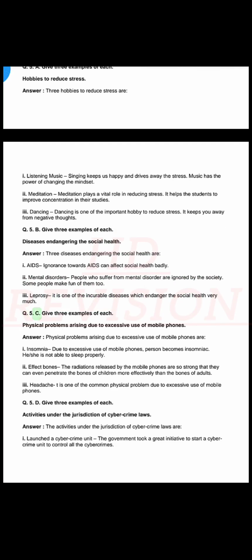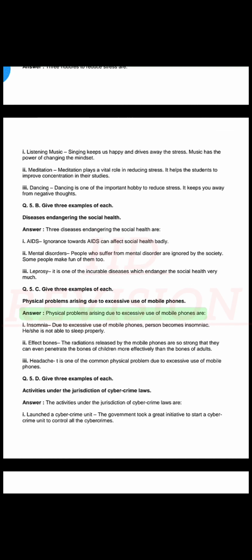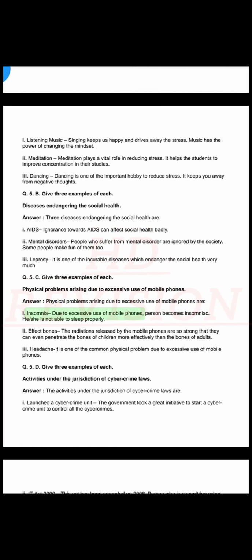Q. 5. C. Give 3 examples of each. Physical problems arising due to excessive use of mobile phones. Answer: Physical problems arising due to excessive use of mobile phones are: 1. Insomnia. Due to excessive use of mobile phones, a person becomes insomniac.